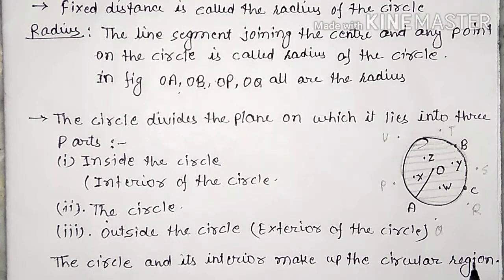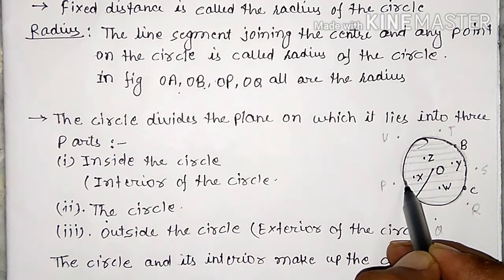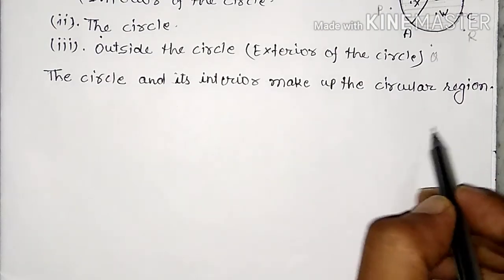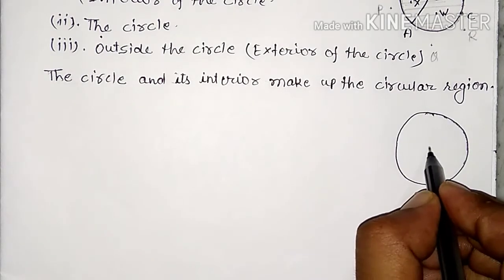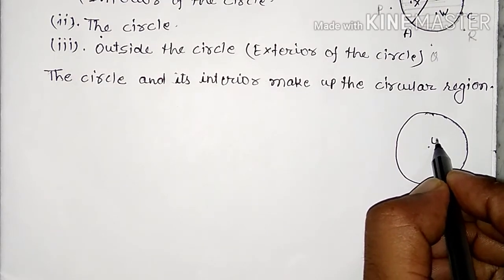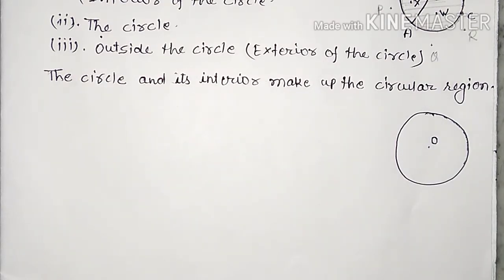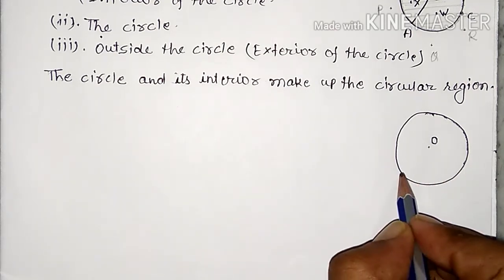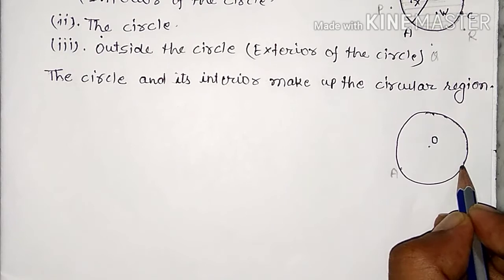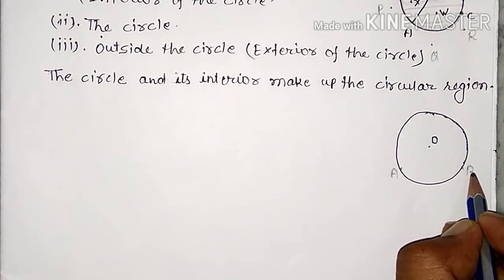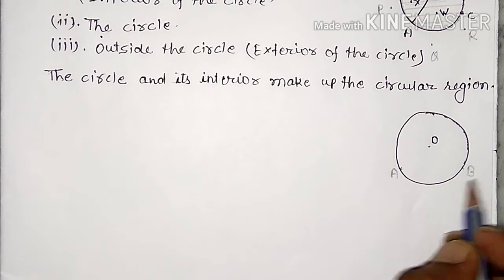Now the line segment joining two different points on a circle is called its chord. Suppose this is a circle, and this is the center of the circle indicated as O. And what is the chord? The line segment joining two different points. Suppose this is a point A and this is another point B. The line segment joining two different points on a circle is called its chord.